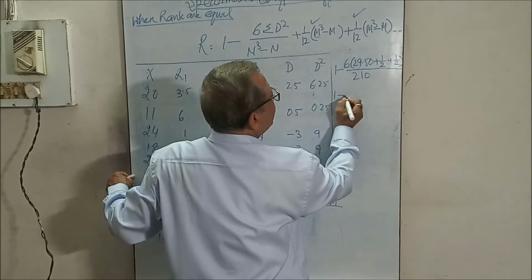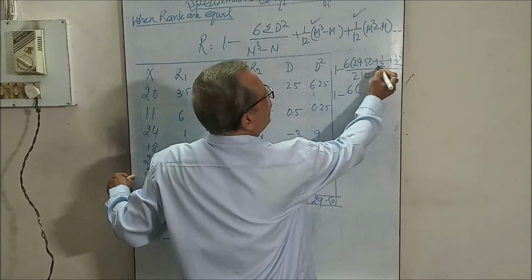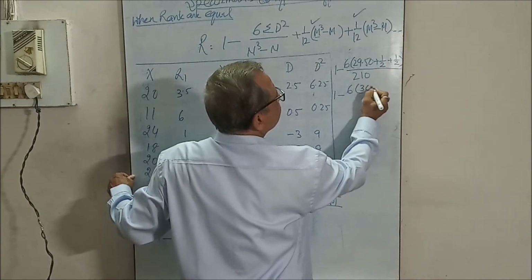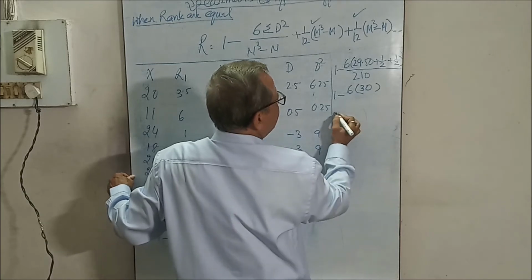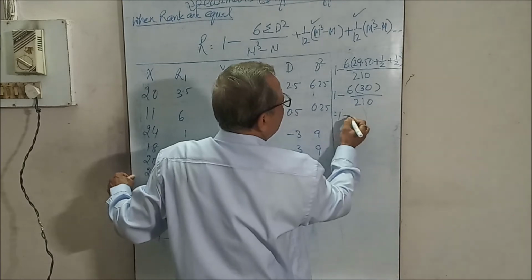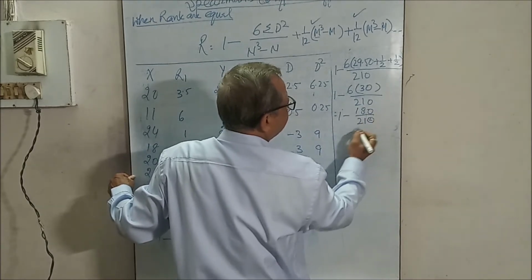Now 1 minus 6 into 30, upon 210. Now 1 minus 180 upon 210.